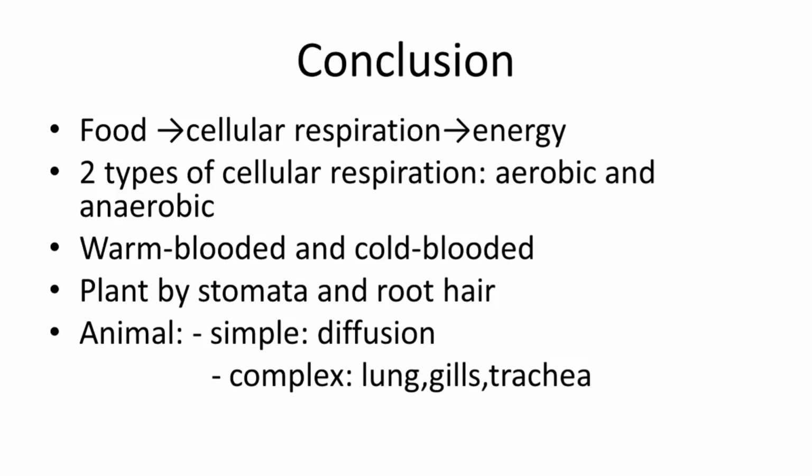Aerobic uses oxygen; anaerobic doesn't use oxygen. Warm-blooded animals have constant body temperature. Cold-blooded animals have dependent body temperature. Plant gets oxygen by stomata and root hair. Simple animals get it by diffusion, complex animals by lungs, gills, and trachea.